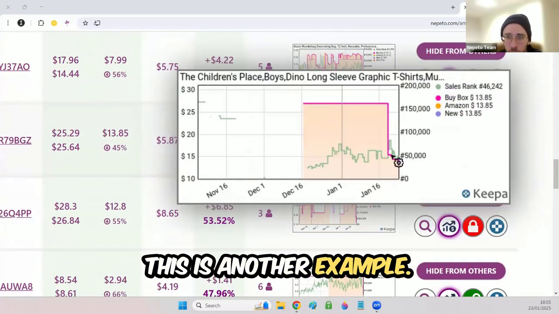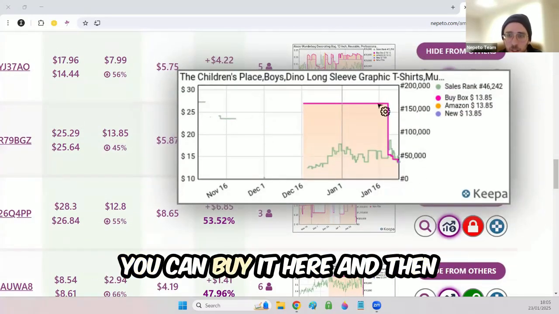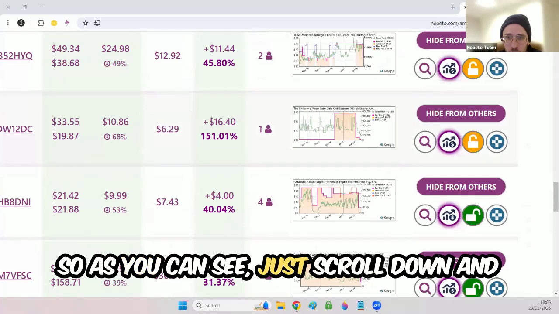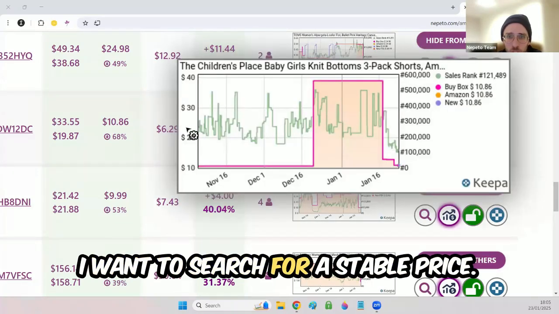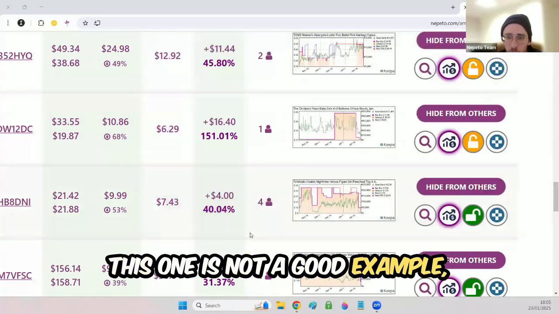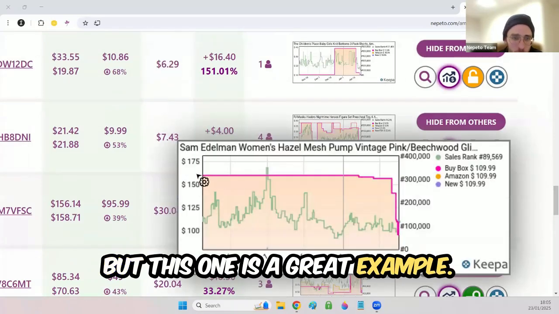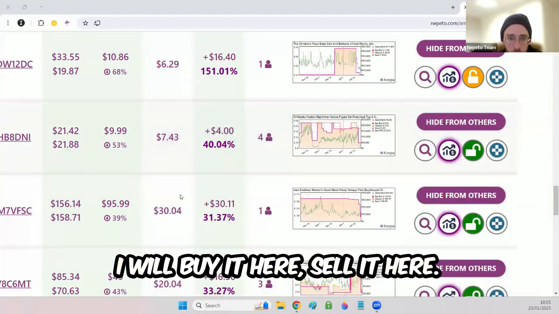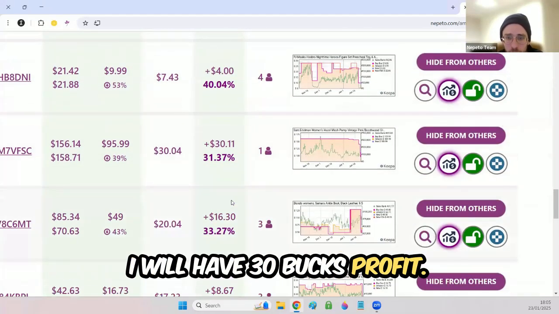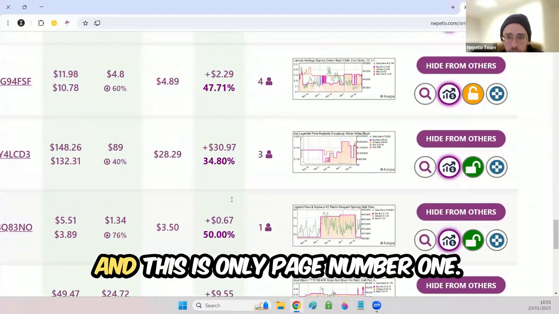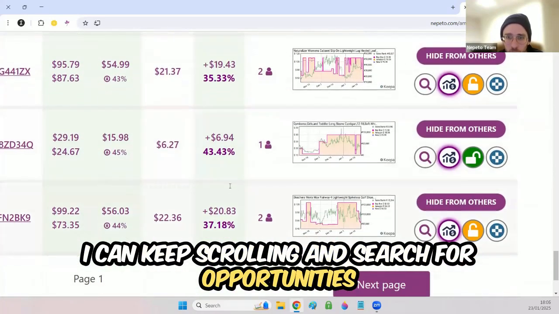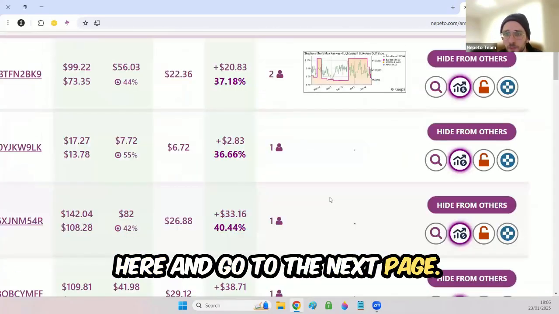This is another example. Amazon dropped the price slowly. You can buy it here and then sell it for a higher price. So as you can see, I just scroll down and I want to search for a stable price. This one is not a good example, but this one is a great example. Stable price, drop, I will buy it here, sell it here. I will have $30 profit. And this is only page number 1. I can keep scrolling and search for opportunities here and go to the next page.